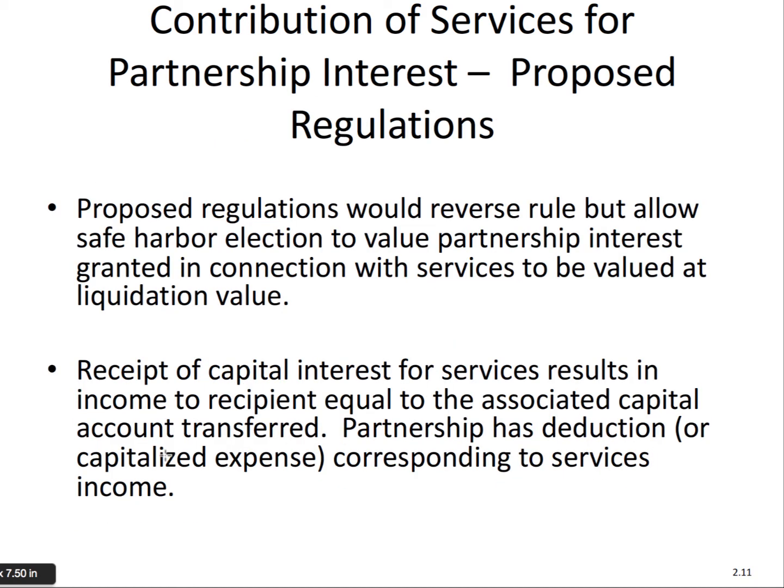So the current rule is under the proposed regulations. Now, I know they're proposed, but that's the safe harbor that we use. And the proposed regulations do not distinguish. They treat capital interests and profits interests the same. So they do not distinguish. So there's not a distinction.